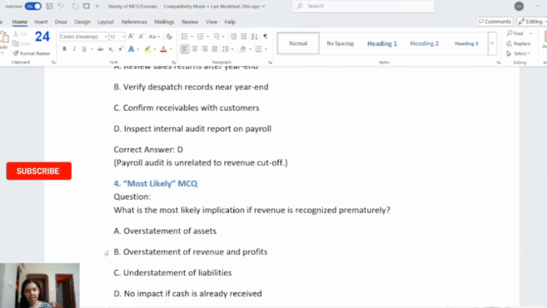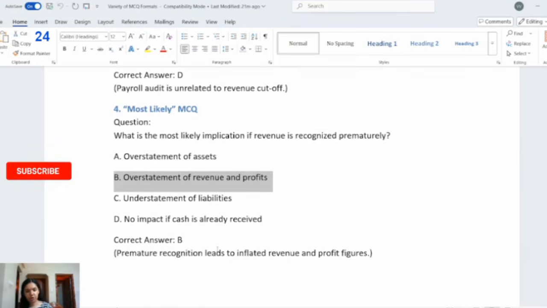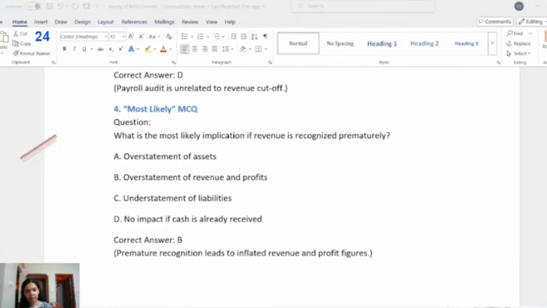So in this case, the correct answer is option B, because if revenue is recognized prematurely, it will lead to overstatement of revenue and profits. That is, it leads to inflated revenue and profit figures. So I hope this example has given you an idea of the four different types of MCQ that we discussed.